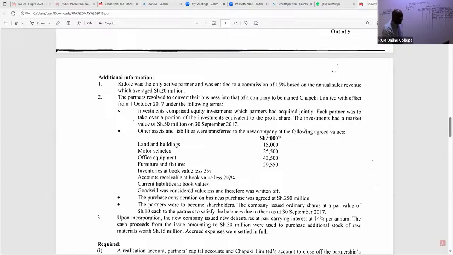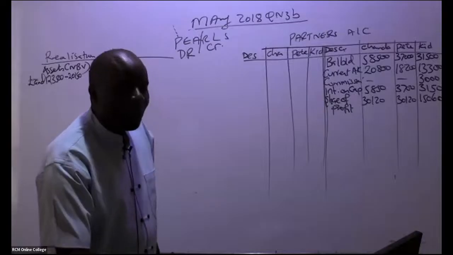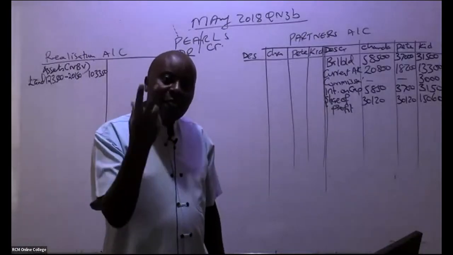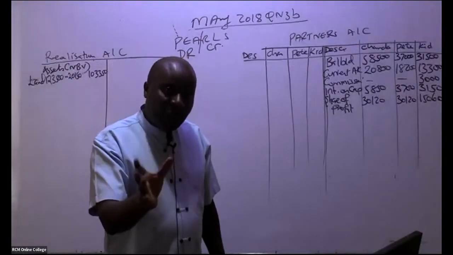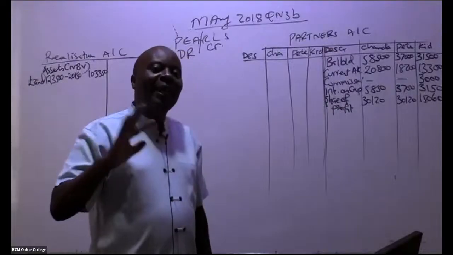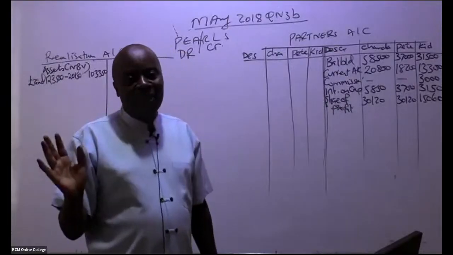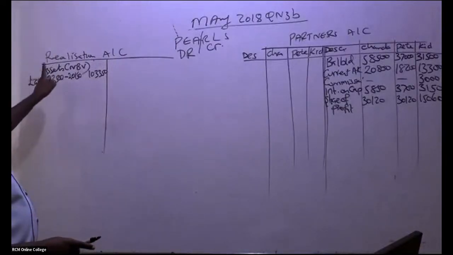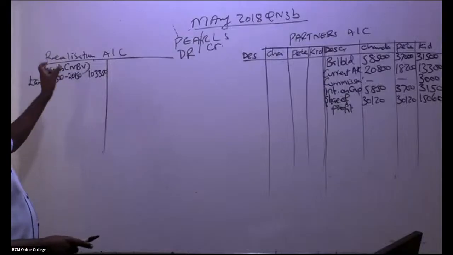When we are doing realization account, we have not yet started negotiating for asset prices. Here, basically, we are realizing the assets at cost minus accumulated depreciation. So anytime assets are being transferred to the new company, they'll be taken to the realization account at net book value.